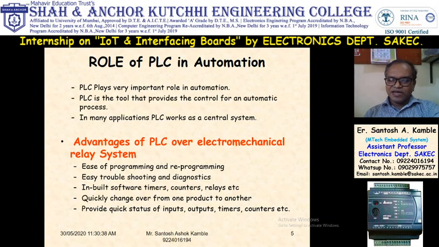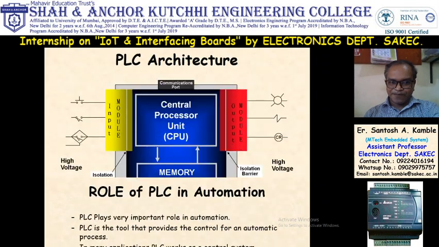Take one example. In sugar industries, the main production is to manufacture sugar. But in COVID-19, they were allowed to manufacture sanitizer. So in PLC, just change the program, and your system will convert sugar manufacturing into sanitizer manufacturing. So programming is easy and you can quickly change from one product to another product. This PLC provides quick status of inputs, outputs, timers, counters, etc.